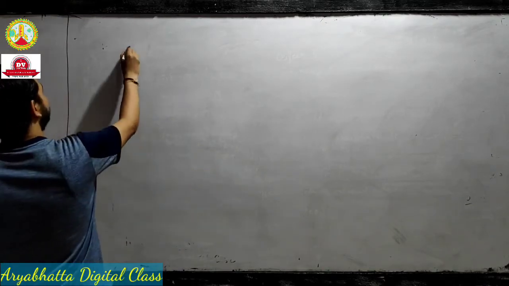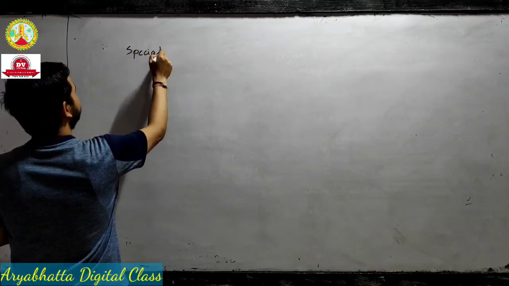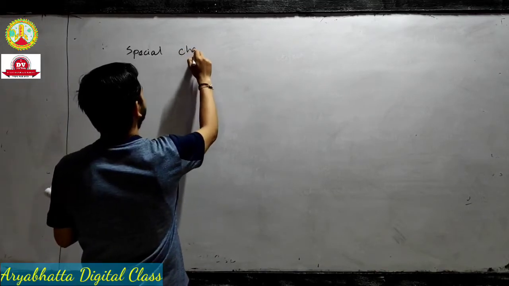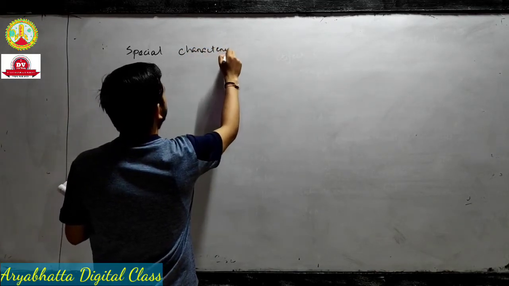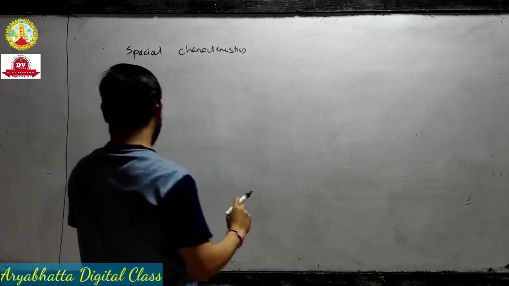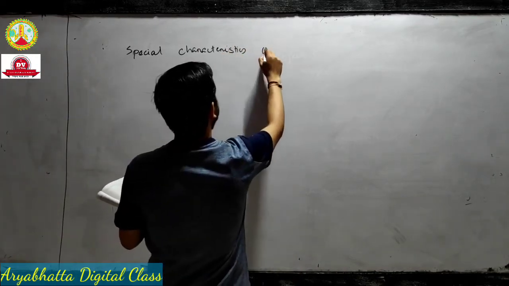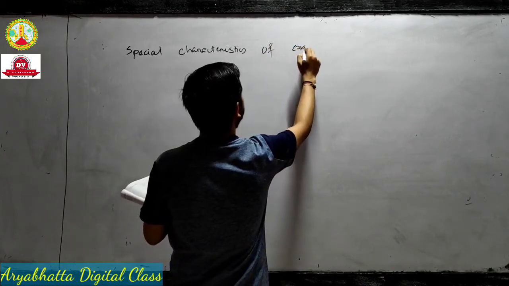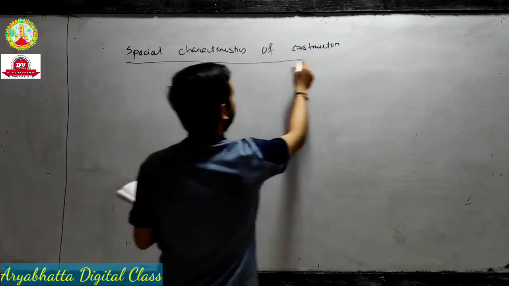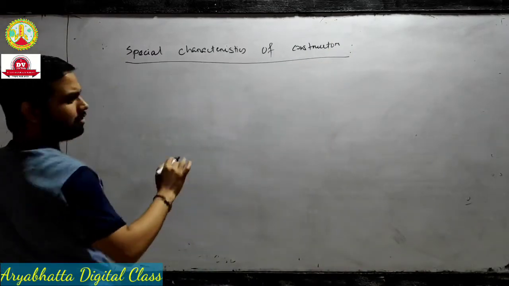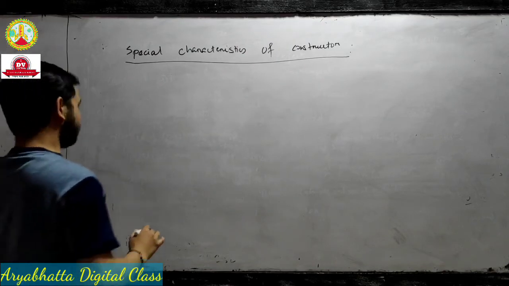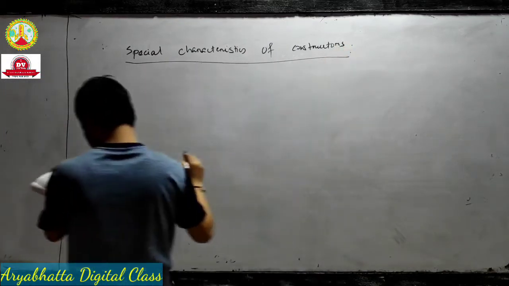Write this down. Sometimes in the exam they ask you to write 3 or 4 characteristics of constructor. Then you have to write down some points, 5 or 6 points. If the question is for 3 marks, write 3 points; if for only 2 marks, write only 2 points; for 4 marks, write 4 points. I will write down 5 or 6 special characteristics of constructors, point-wise.